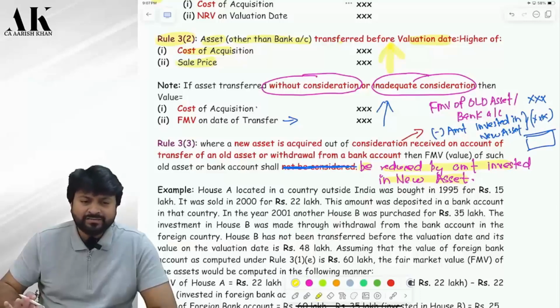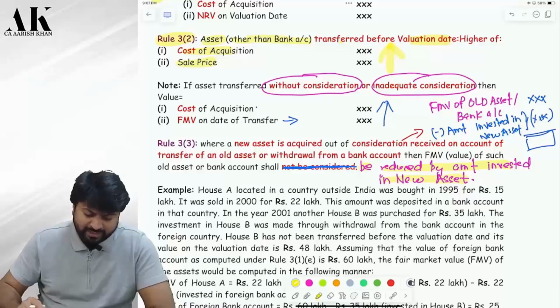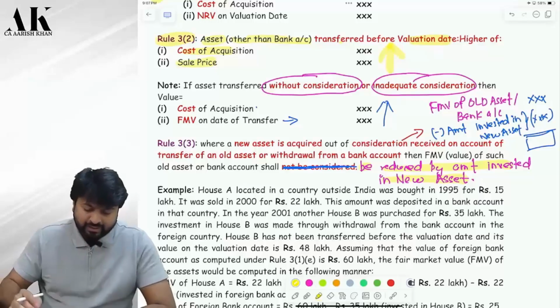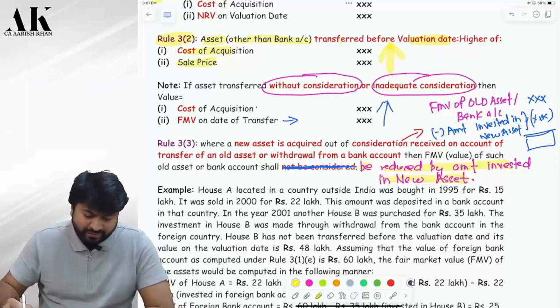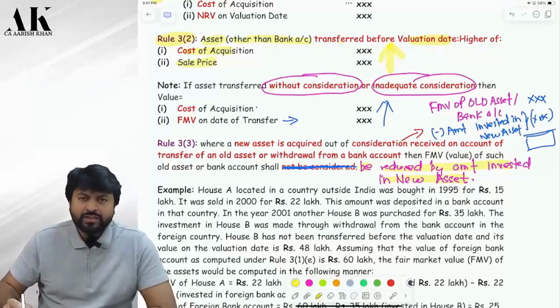Is it clear? Now let's talk about house B. You purchased house B for 35 lakhs. The investment in house B was made through what? Bank account. It was made through withdrawal from the bank account in the foreign country. House B has not been transferred before the valuation date. So how will house B be valued?